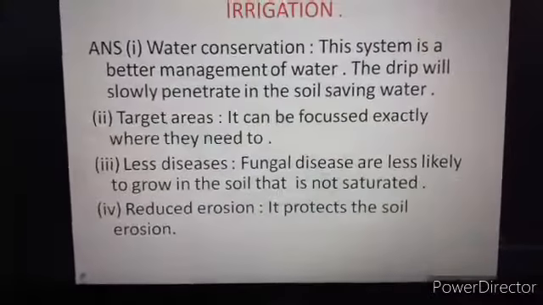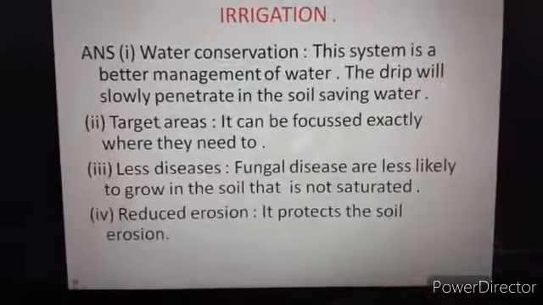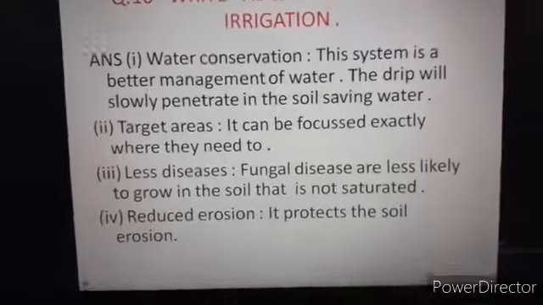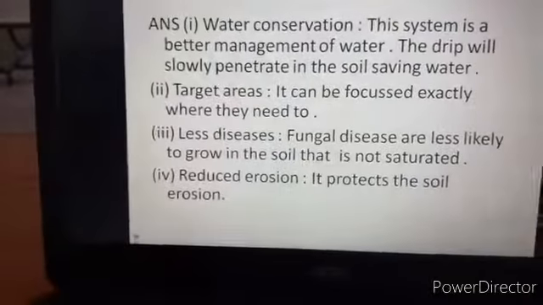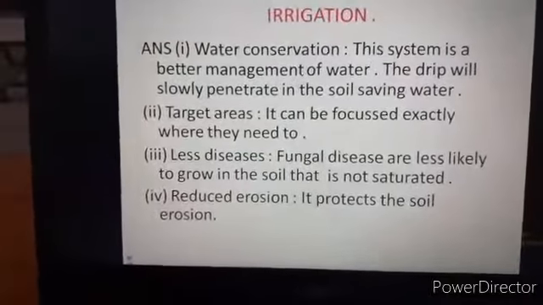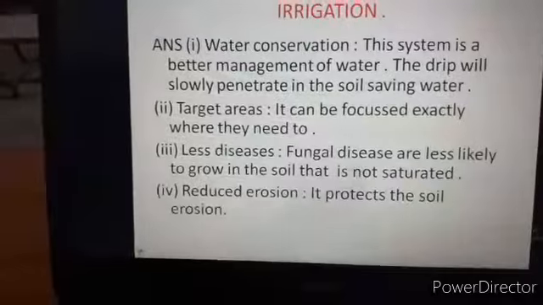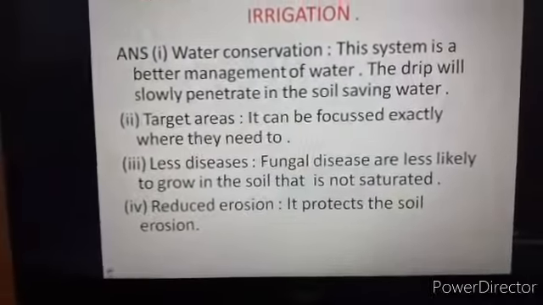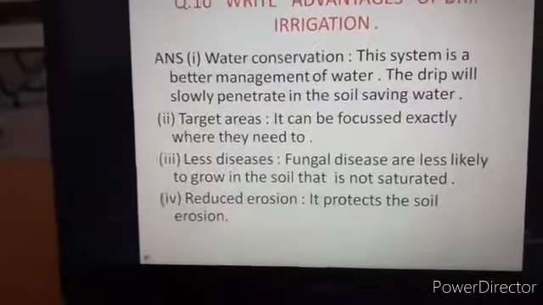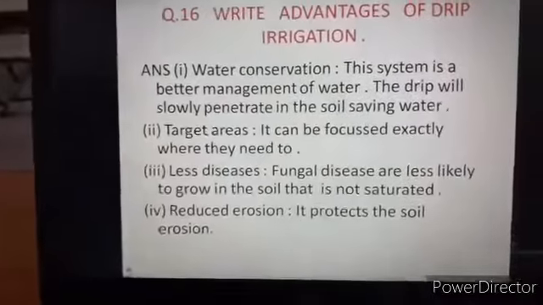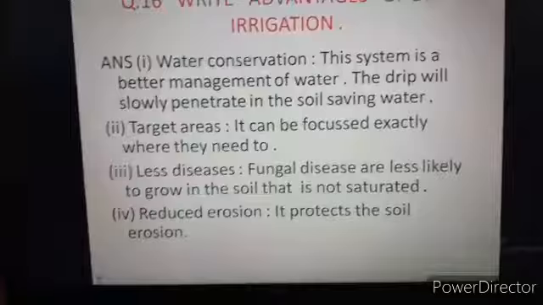So the fourth main point, reduced erosion. It protects against soil erosion. If we release open water, the soil flows along with the water, but in this case it targets a particular plant, a particular area. So the soil cannot flow with the water, because the water is absorbed into the soil drop by drop, and the soil easily absorbs it.